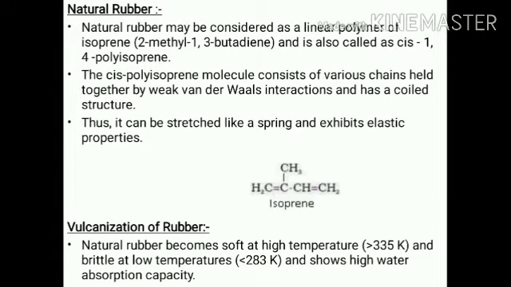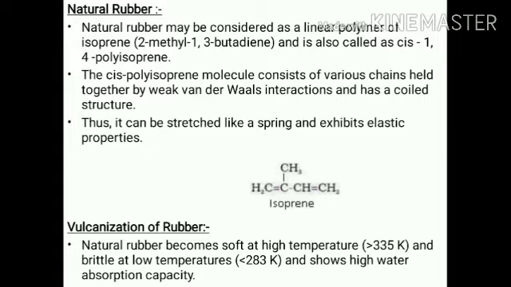It has the elastic property. The formula of isoprene is CH2=CH-C(CH3)=CH-CH2... more precisely CH2=C(CH3)-CH=CH2. This is the formula. The IUPAC name of this compound is 2-methyl-1,3-butadiene. This is the simple name of natural rubber, and that is called isoprene.